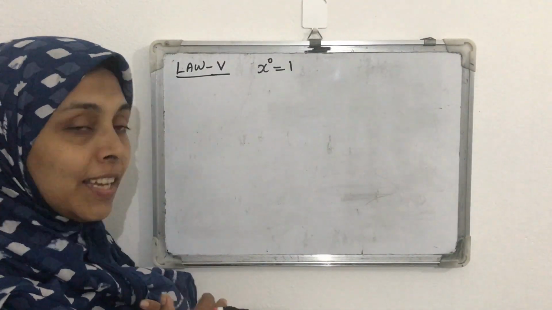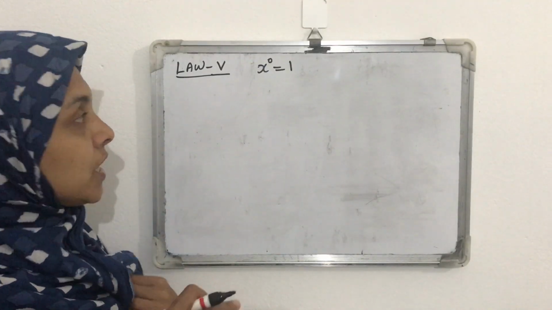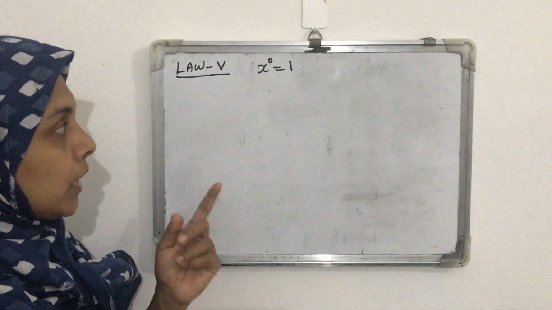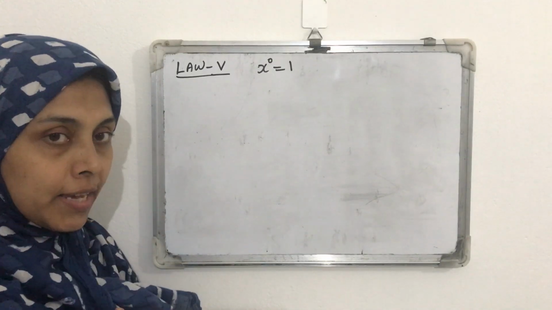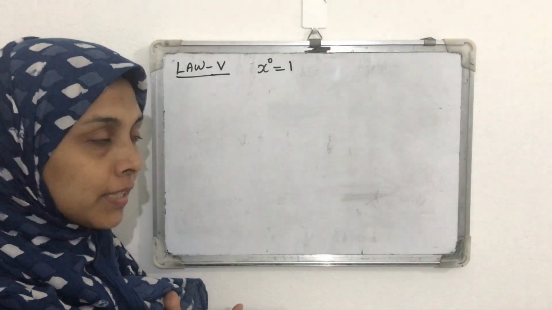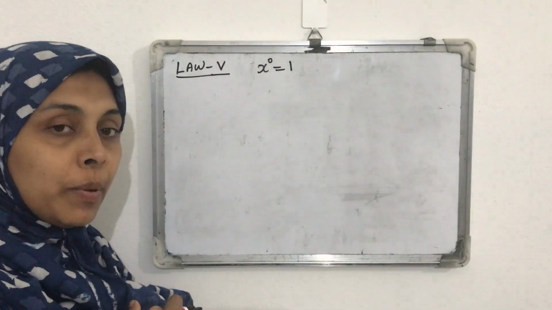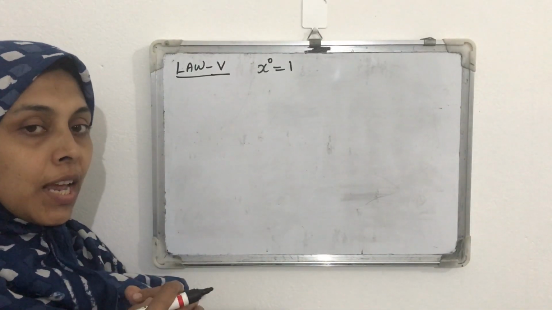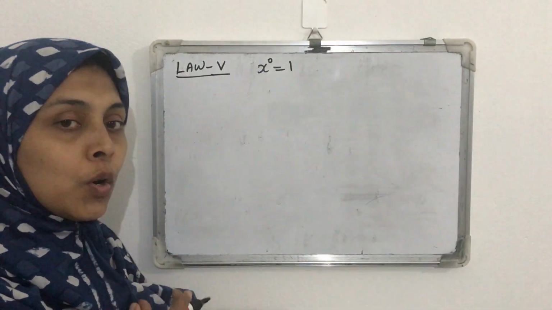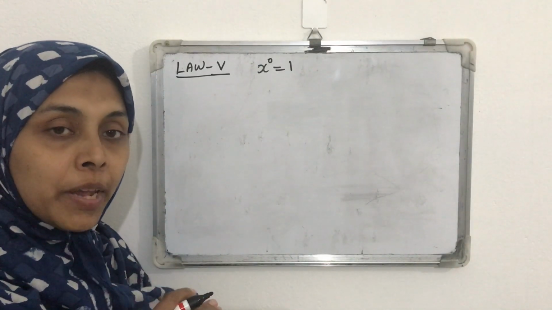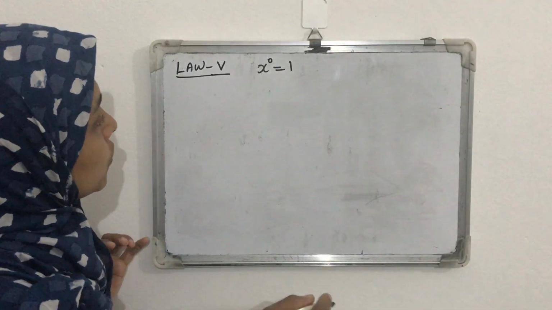Today we will discuss the next law of exponents, that is the fifth one. That is, for any rational number x, x raised to 0 will be 1. That is, for any rational number, if its power is 0, then its value will always be 1. We can prove that using one example.